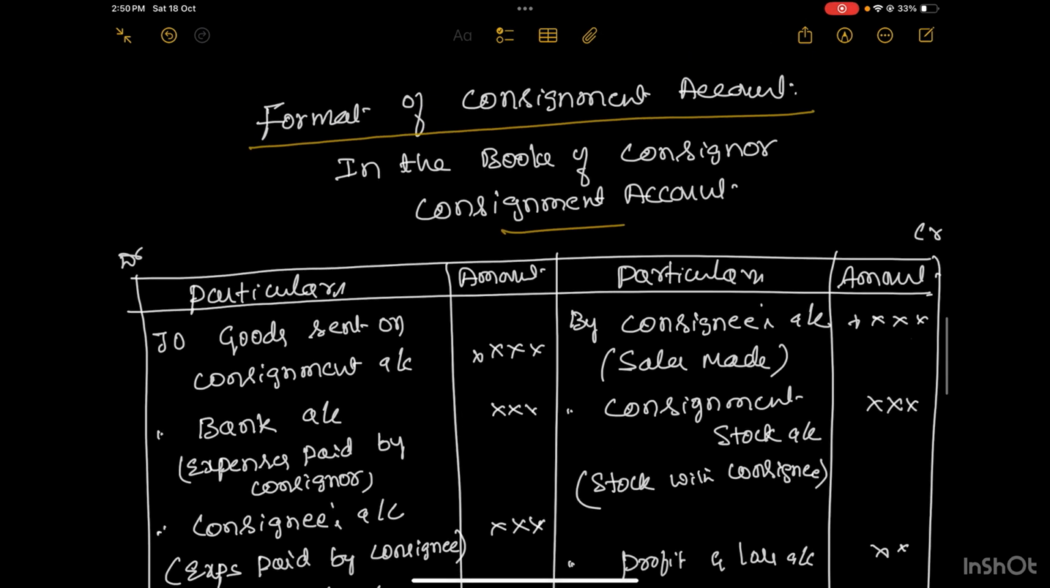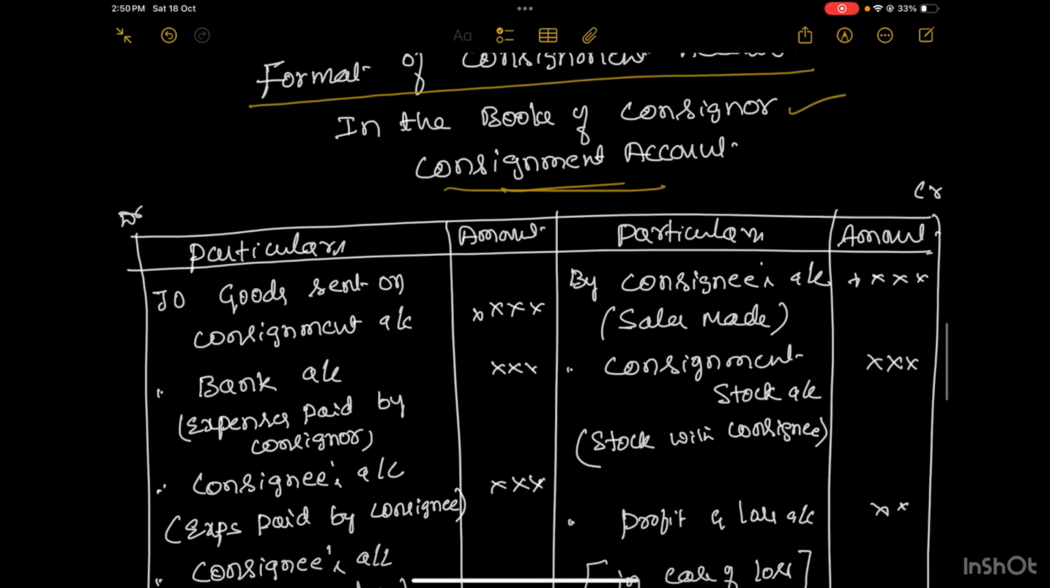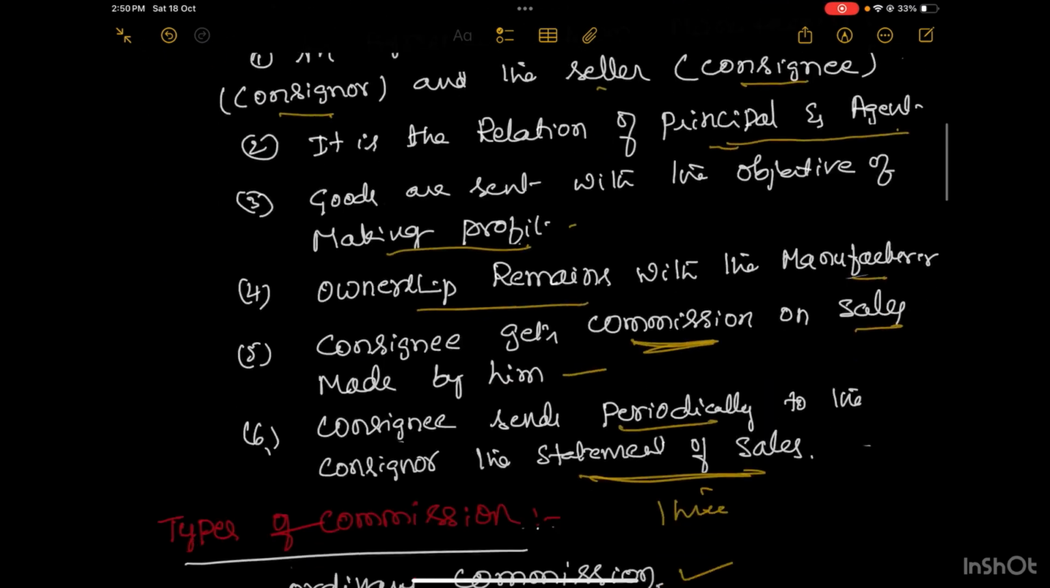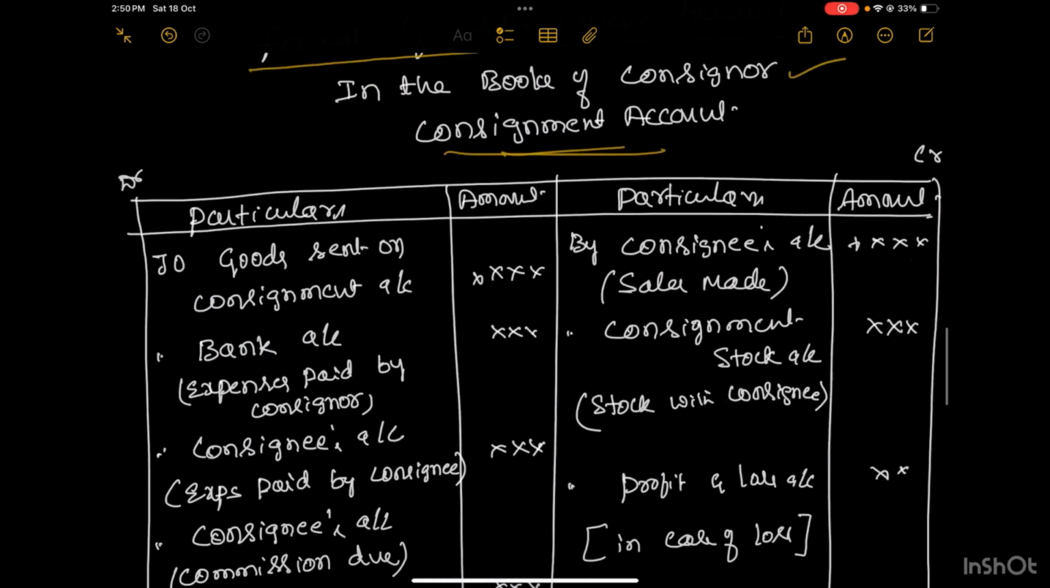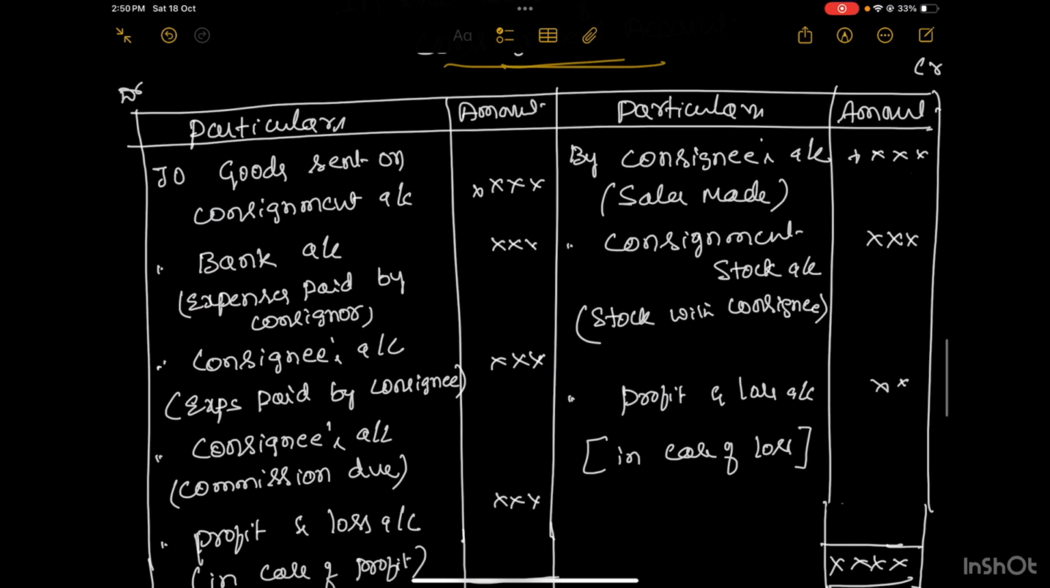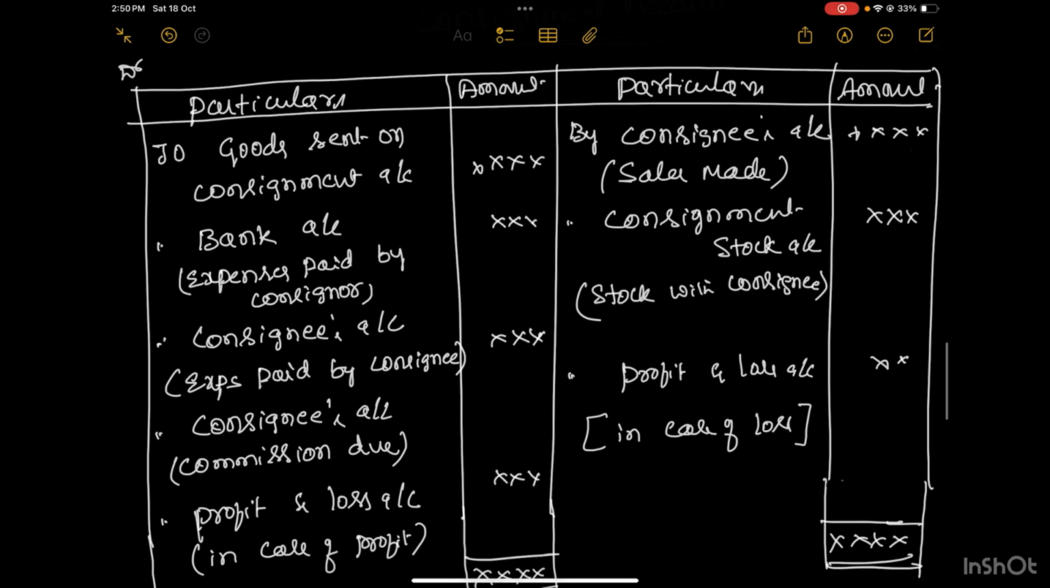So this is the format of the consignment account. This is prepared in the books of the Consignor. As usual, the ledger account format is to be followed: debit and credit, particulars, amount, everything is the same as the ledger format. What are the things to be recorded on the debit side and what are to be recorded on the credit side? This is a format with imaginary values.